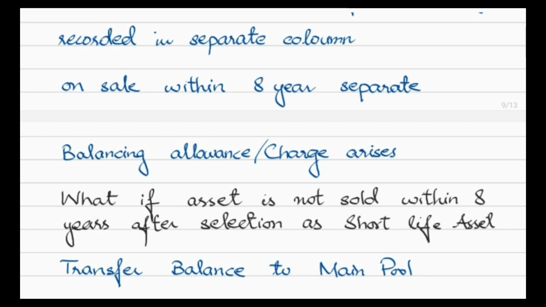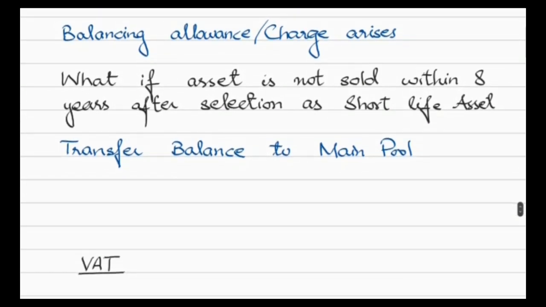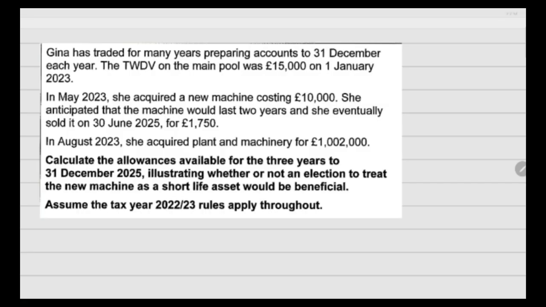But अगर एक asset जिसे हमने consider किया था कि this is the short life asset and later on this has not been sold within 8 years, then what we have to do? Then you have to transfer the balance to main pool. So this is the question for short life asset.